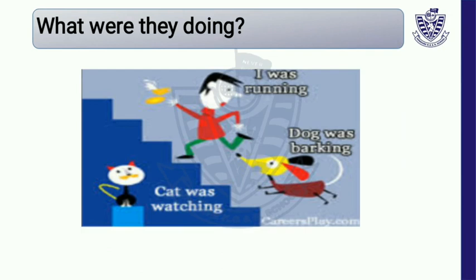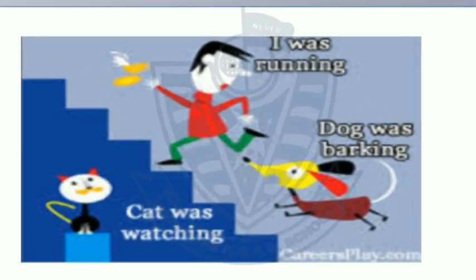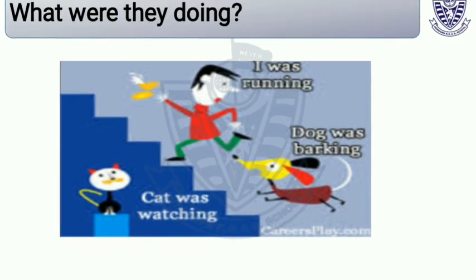Look at the picture. What are the people doing? I was running, the dog was barking, the cat was watching. Here the helping verb was is telling that it is past. And the verbs with ing form, running, barking, watching, are telling that it is continuous. So we can say that it is the past continuous tense.